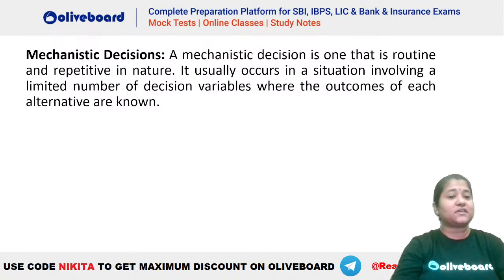Similarly, there was a question based on mechanistic decisions. What is a mechanistic decision? It is daily routine work where we do not have a lot of thinking to do. A mechanistic decision is one that is routine and repetitive in nature. It usually occurs in a situation involving a limited number of decision variables where the outcomes of each alternative are known. For example, deciding how to record the time at which a person comes to an organization, which is done on a daily basis. It is a mechanistic decision, and not a lot of thought work is needed.